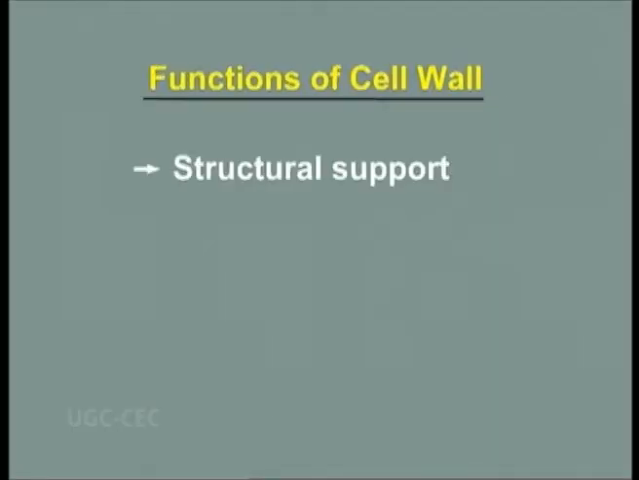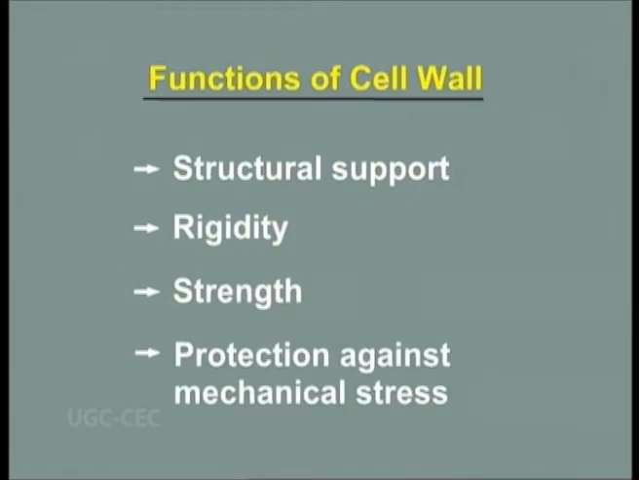It is formed of multiple layers of carbohydrates, mainly cellulose and pectin, which give structural support, rigidity, strength and protection against mechanical stress to the cells. It permits the organism to build and hold its shape. The cell wall also limits the entry of large molecules that may be toxic to the cell.